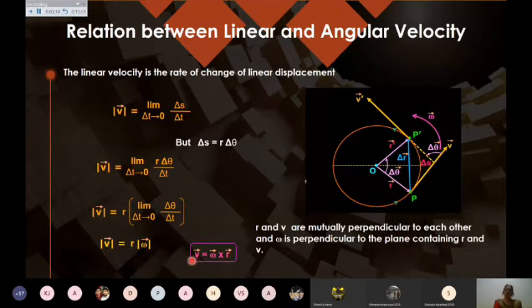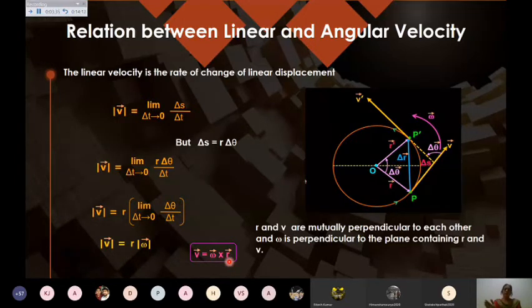But if I want to write it in terms of the cross product of these vectors, then it is written as v equals omega cross r. So you can verify this and find the direction of linear velocity by using this relation. Like I have said, omega is either up or down.